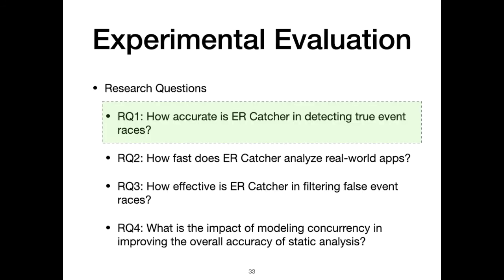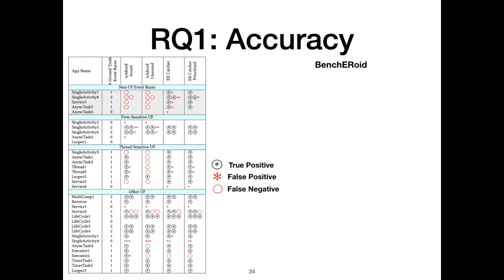In the first research question, we want to measure the accuracy of ERCatcher in detecting true event races. The table on the left summarizes the result of applying Nadroid and ERCatcher on the Benchroid dataset. The highlighted columns show the results of Nadroid sound and unsound respectively. And the last 2 columns show the results of ERCatcher. The first one is all event races and the second one is the high priority event races. We categorize the subject apps into a few categories that represent the type of bugs. As can be seen, the flow sensitivity helps ERCatcher to report fewer false positives, and the thread sensitivity helps it to not miss true event races.